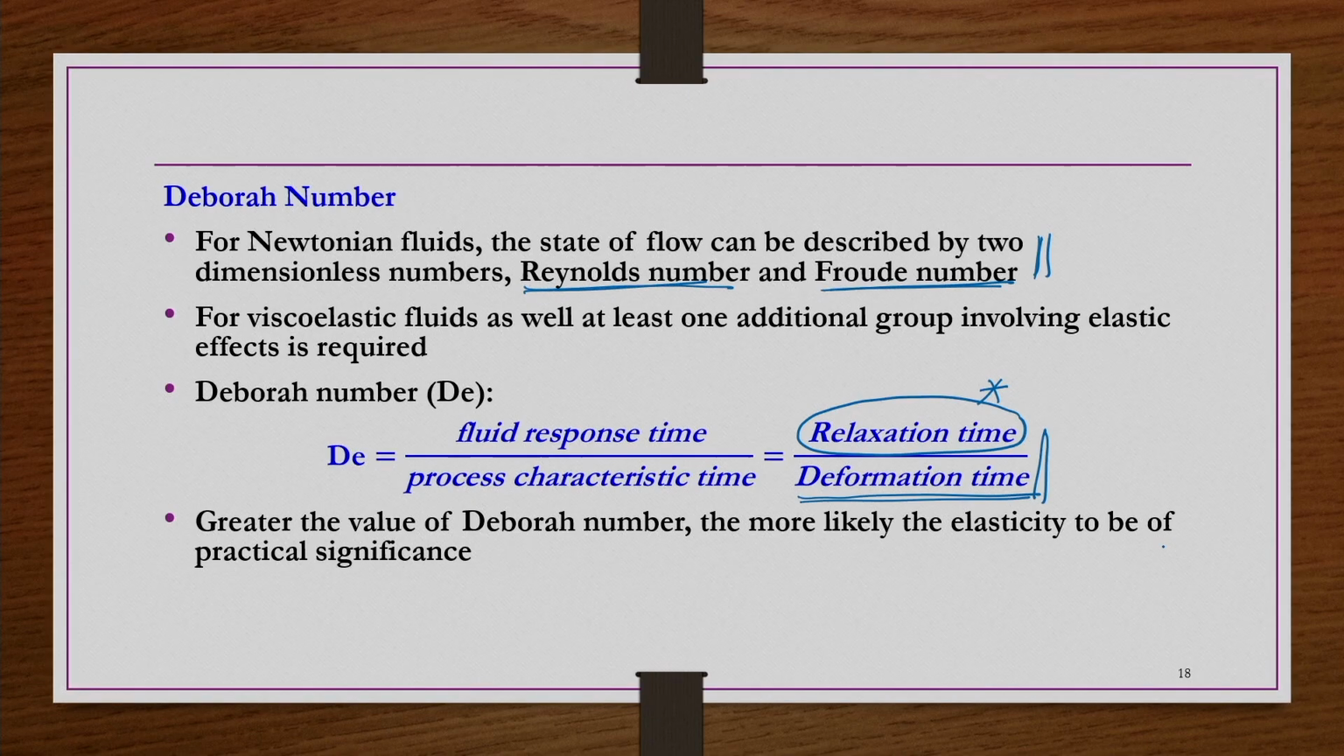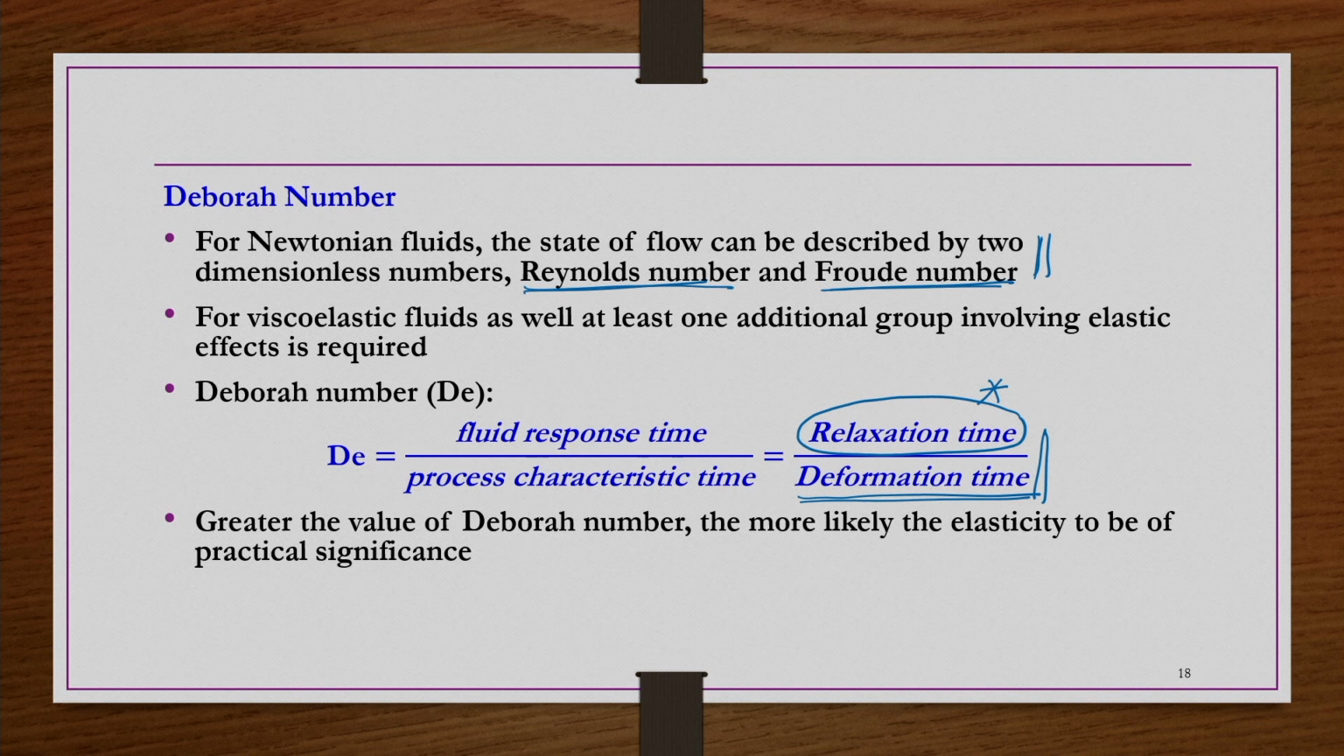system, right. If it is very small, that means we can say that the so-called elastic effects are having less influence on the flow situations. So, the greater the value of Deborah number, the more likely the elasticity is to be of practical significance in that flow situation. Why flow situation? Because the deformation time depends on the flow situation, right.